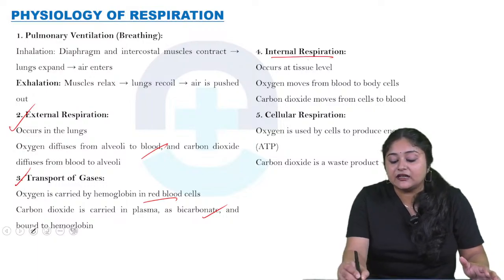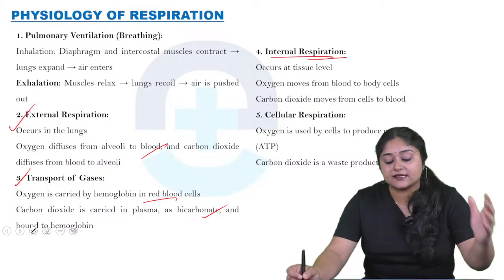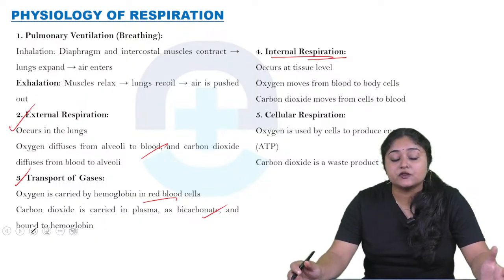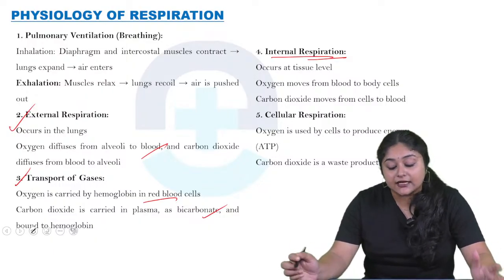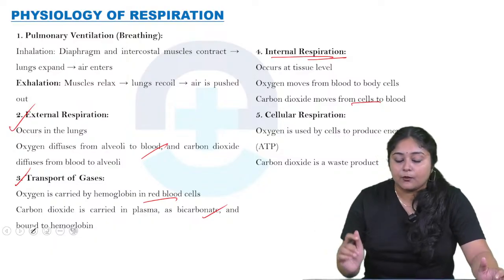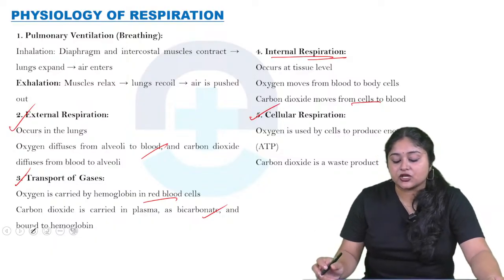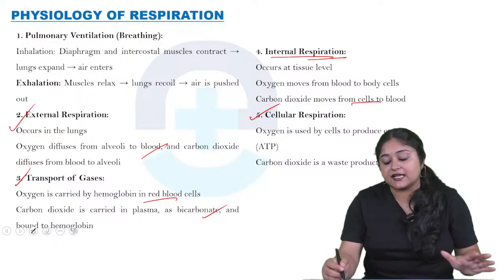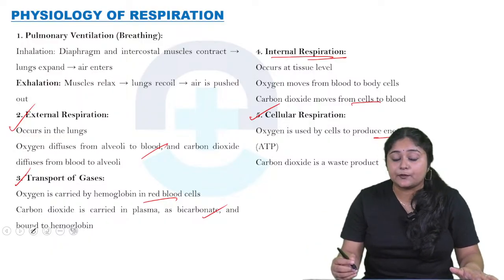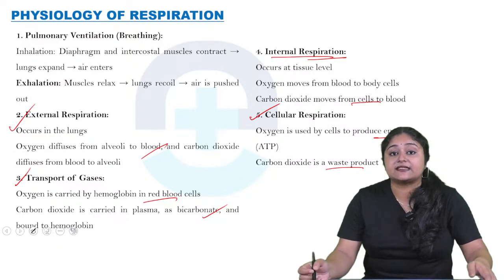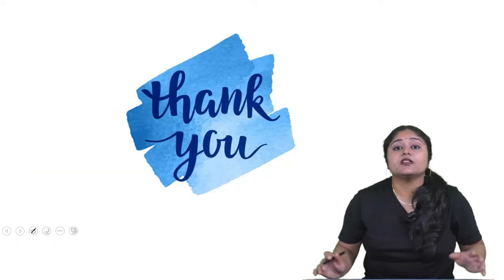Now come to internal respiration. It mainly occurs at the tissue level, where oxygen moves from the blood to the body cells, and carbon dioxide moves from the cells to the blood. Now come to cellular respiration. Oxygen is mainly used by the cells for producing energy, or ATP, and carbon dioxide is a waste product.